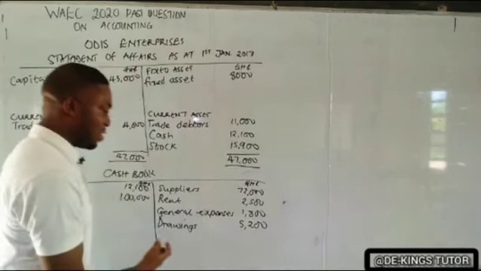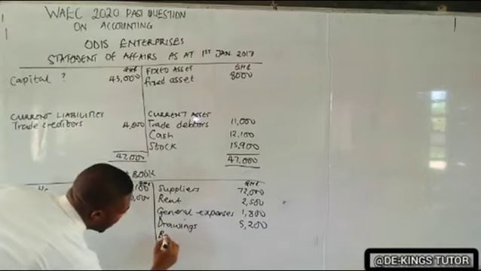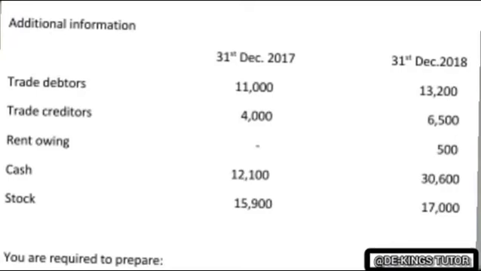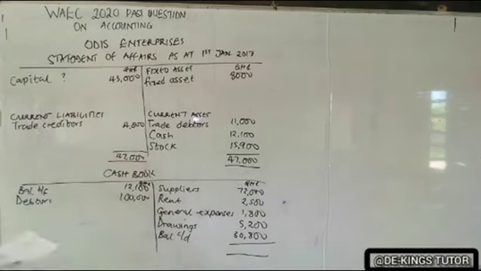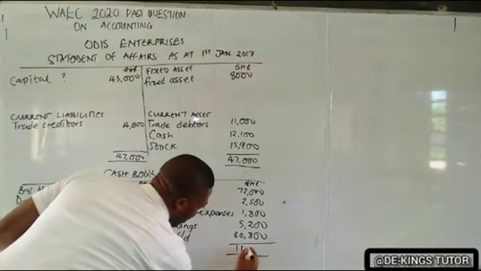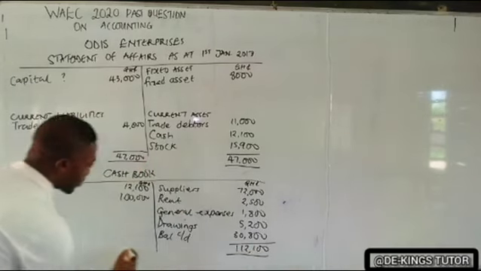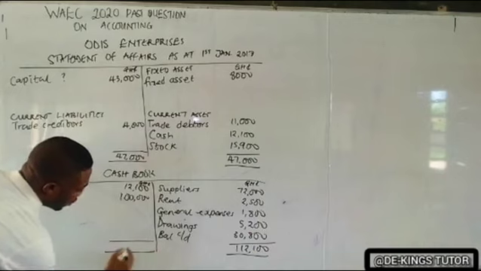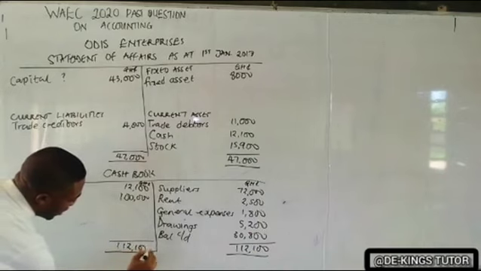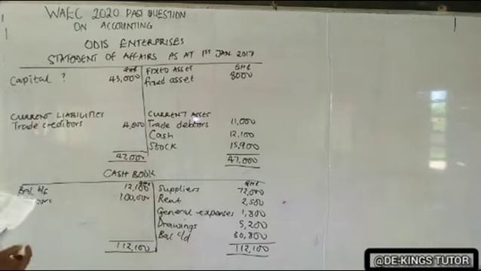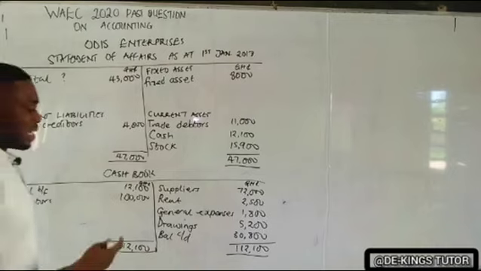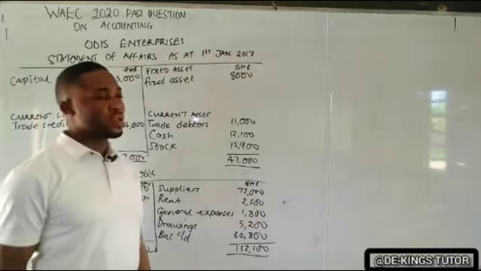So that is the balance carried down. The amount of balance carried down is 30,800. So if you add them together, the totality will give us 112,100. And this also gives us 112,100. So it balances on itself. Okay, so that is the cash book they asked us to prepare.